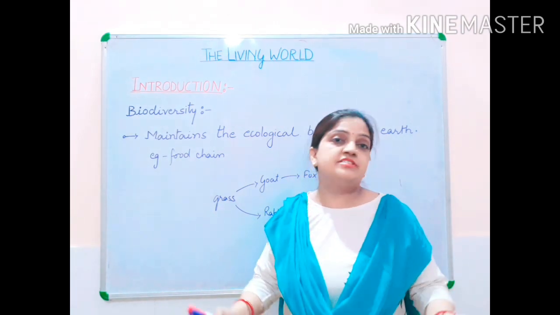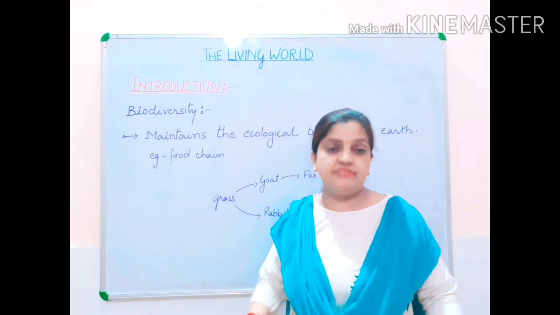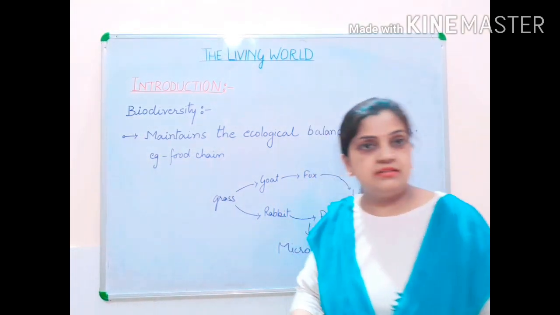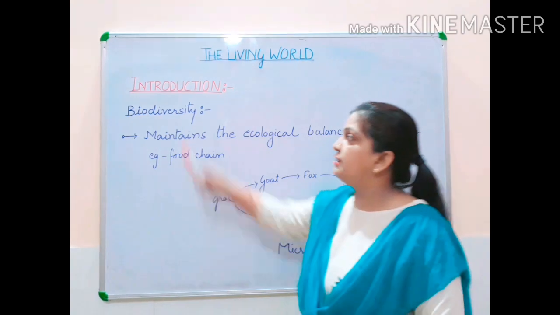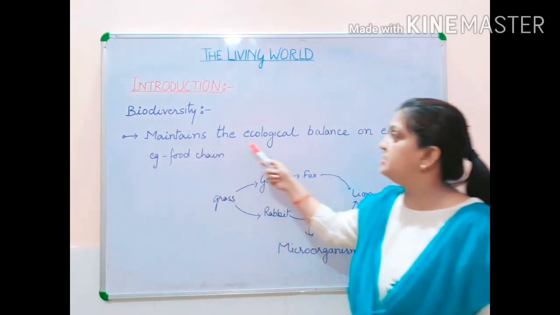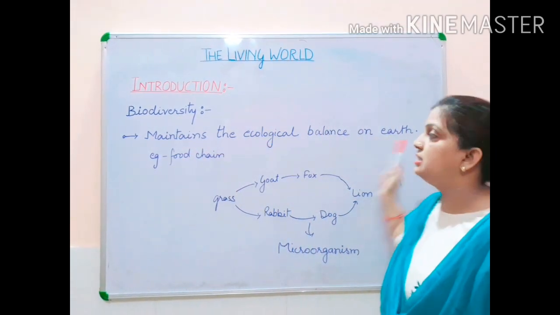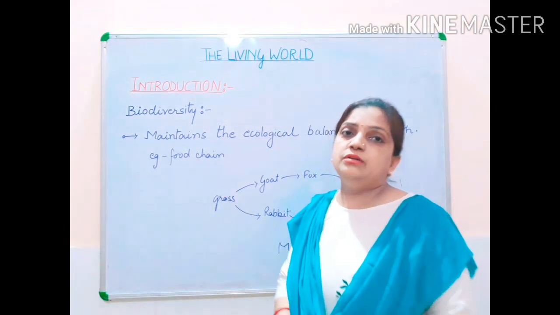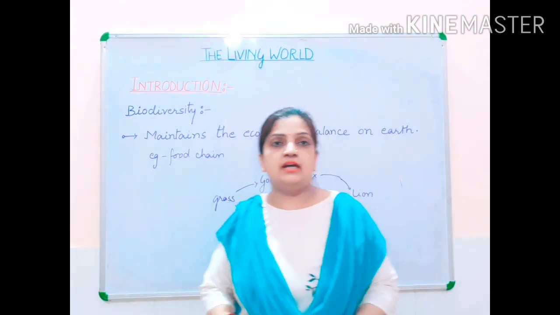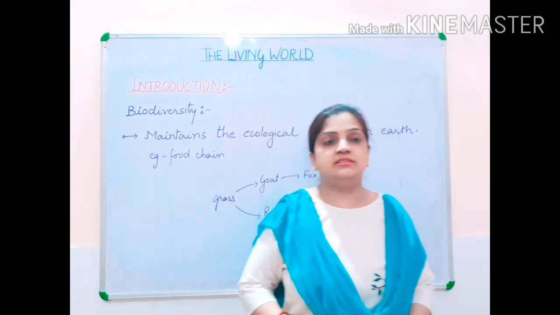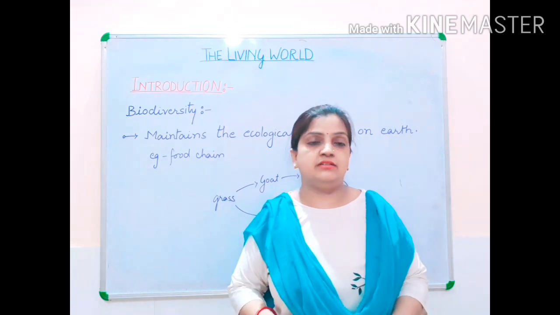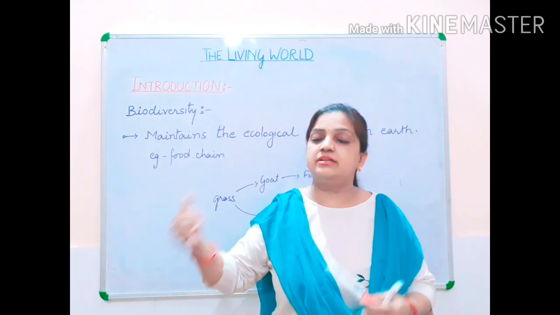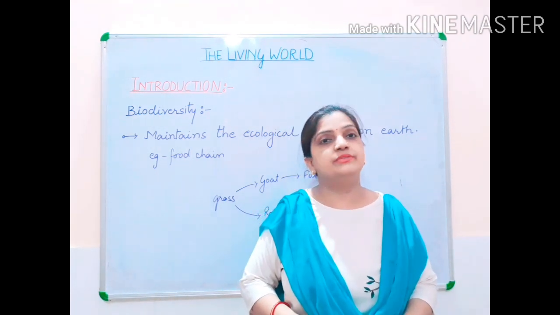Now children, this diversity of living organisms surviving on the planet, how does it maintain the ecological balance? Let us see that. This biodiversity helps in maintaining the ecological balance on the earth. How? By maintaining the food chain. You all know that the different living organisms surviving on this earth are dependent on each other for food.